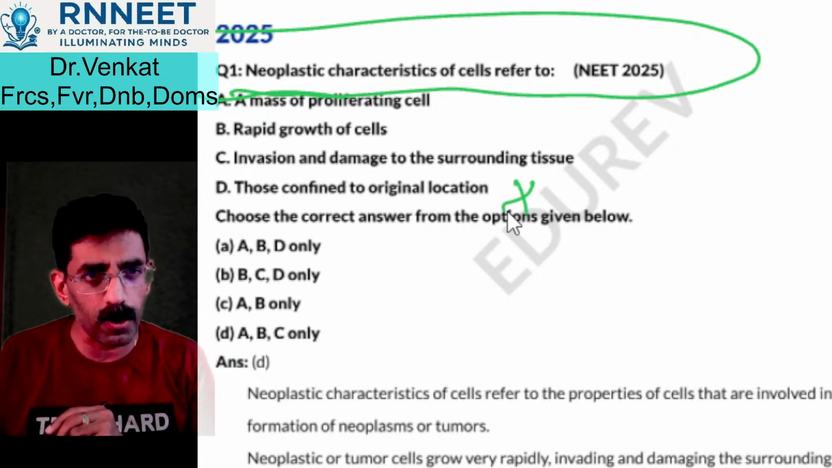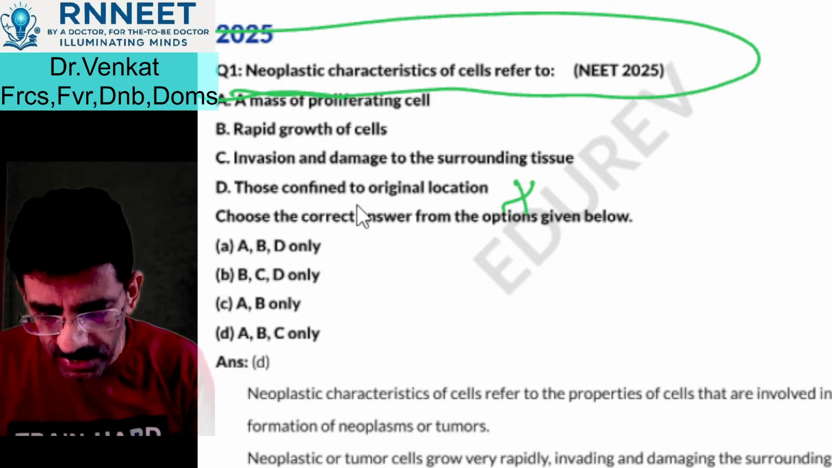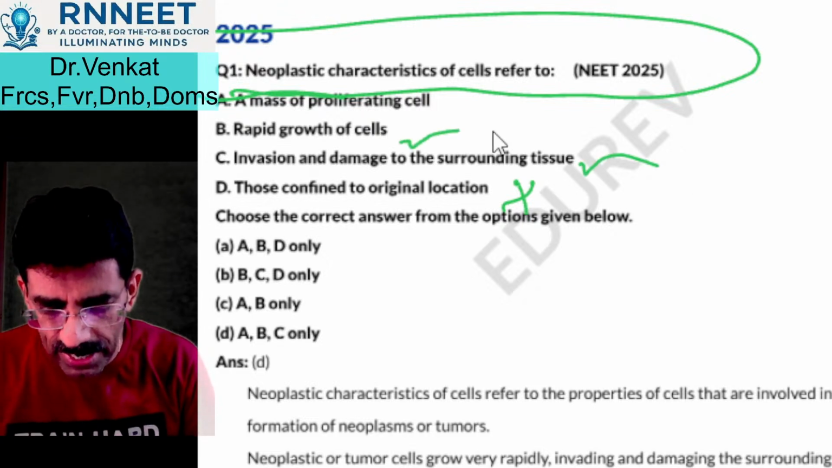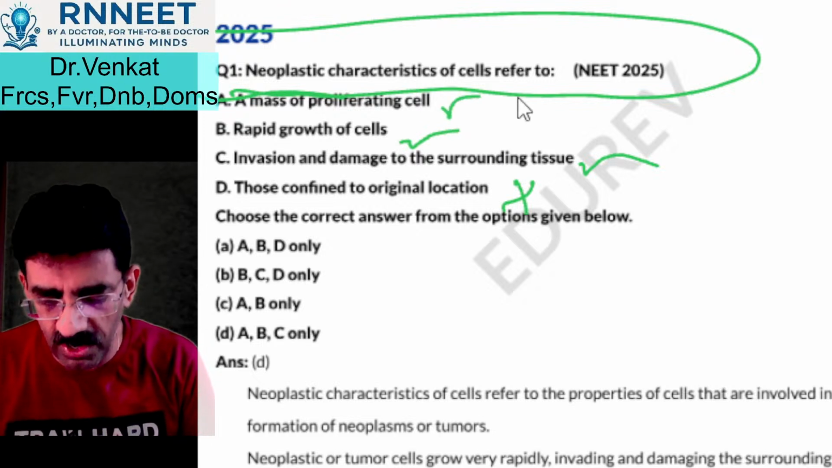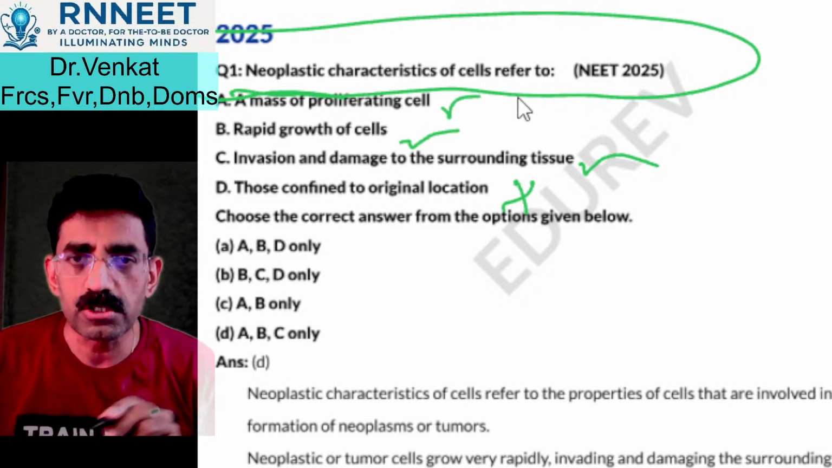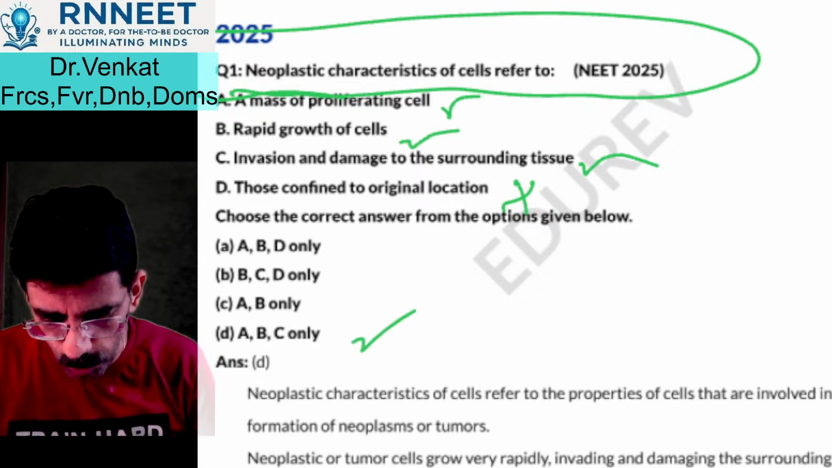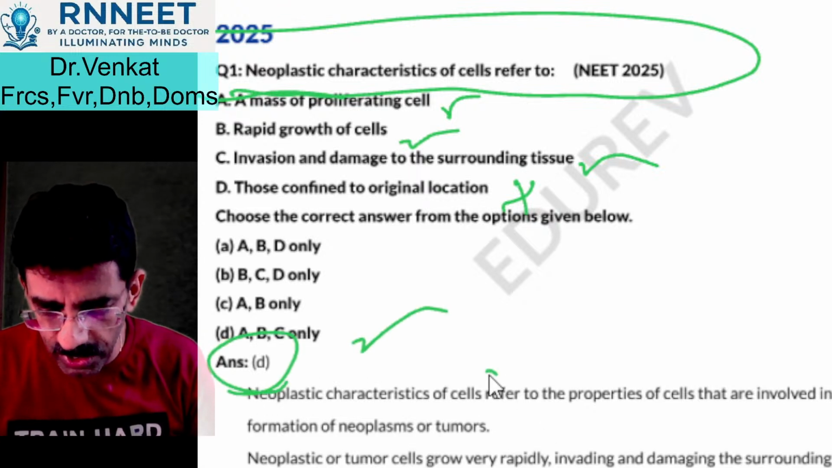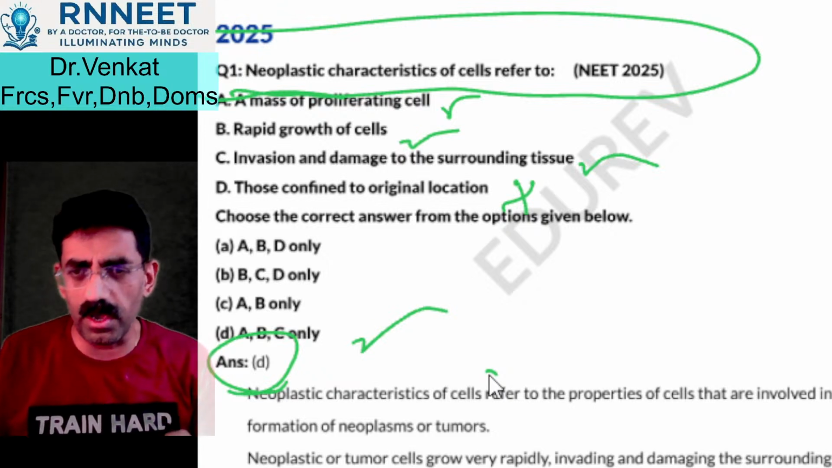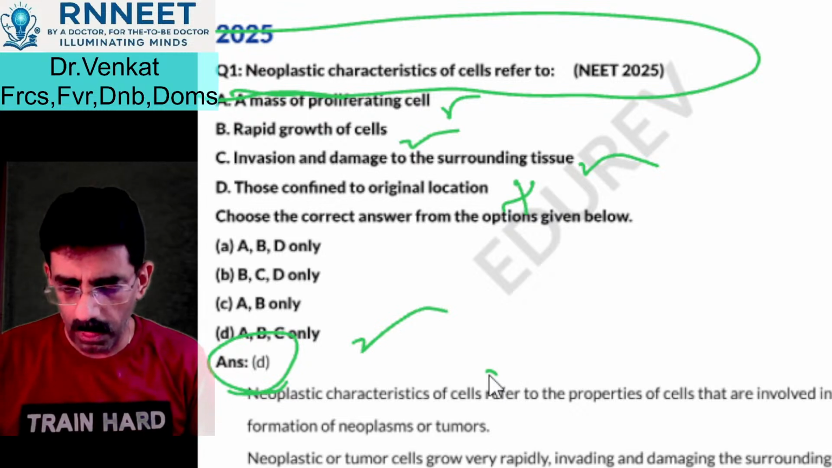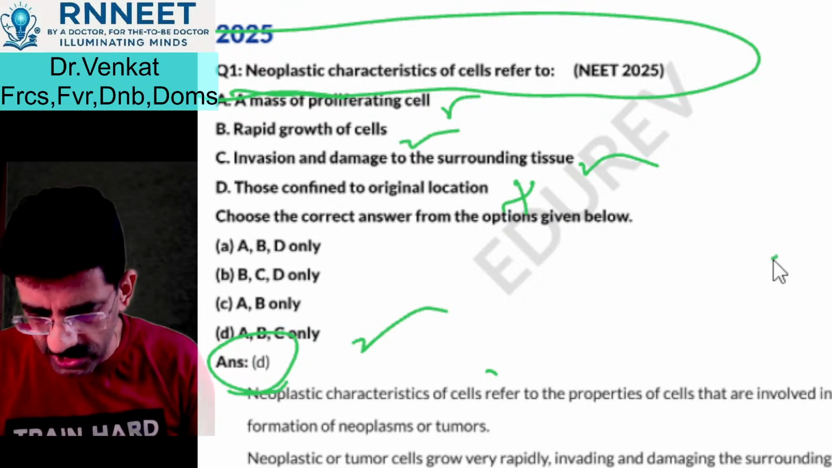So this is wrong. Invasion and damage to the surrounding tissue is right. Rapid growth of cells is right. And it is a mass of proliferating cells is right. So A, B, and C are the correct answers. So the answer should be D here. Right. So that was a simple question about this particular topic. We then go to the next question.